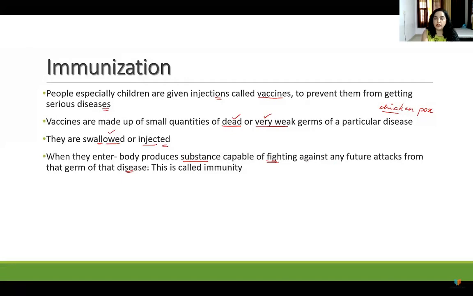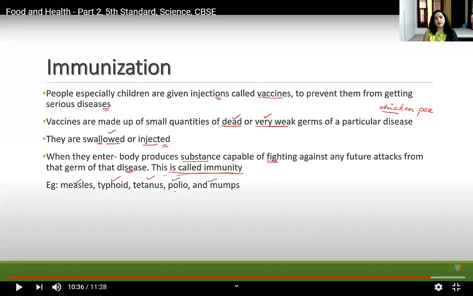For small children, it is very important to have these vaccines, otherwise they may fall ill. Nowadays, you might have heard the warning from the government and the doctors. They are advising that this virus which is going on is deadly for old people and small children, because they have somewhat less immunity.